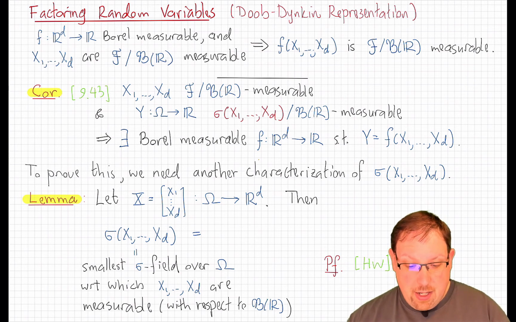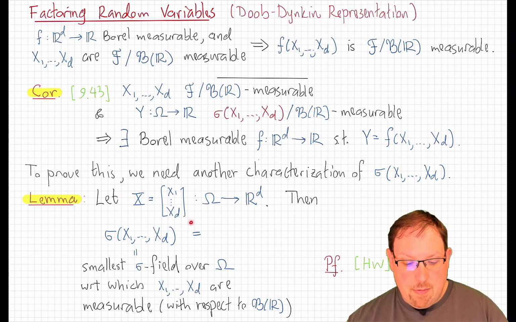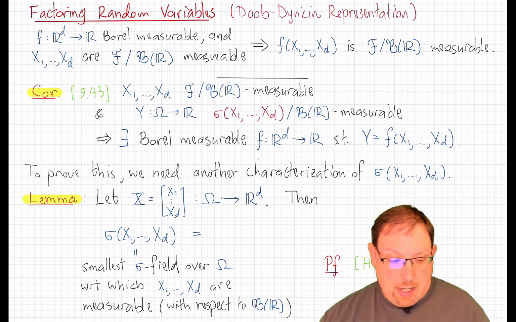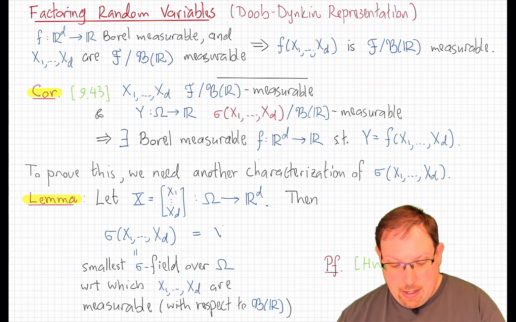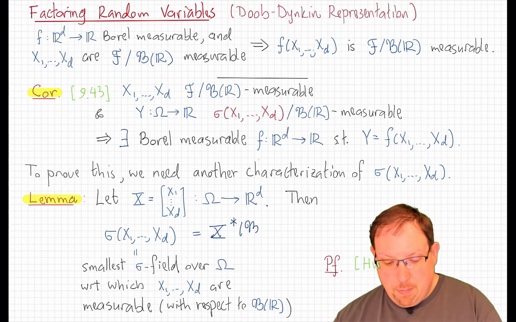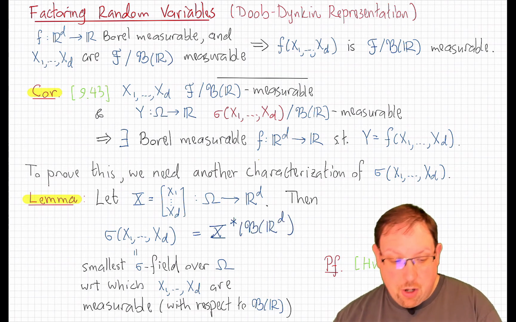But there's an easier way to write it for our purposes, which is as follows. Let's define bold X to be the random vector, the vector-valued function, whose components are x1 through xd. This is a function from omega into Rd. Then the sigma field generated by x1 through xd is the same thing as the pullback under this vector map X of the Borel sigma field over Rd.